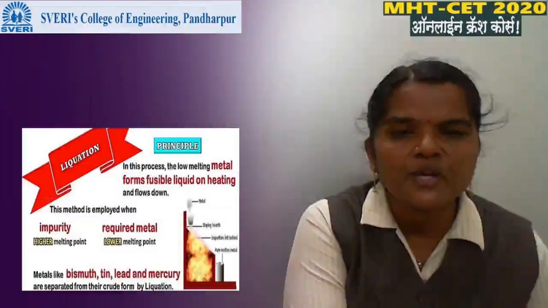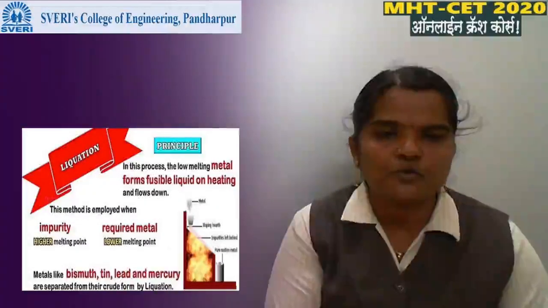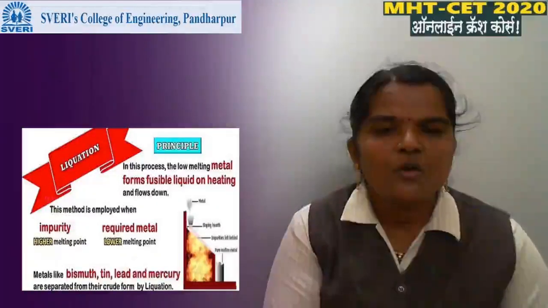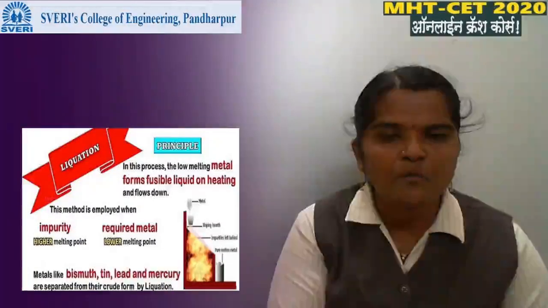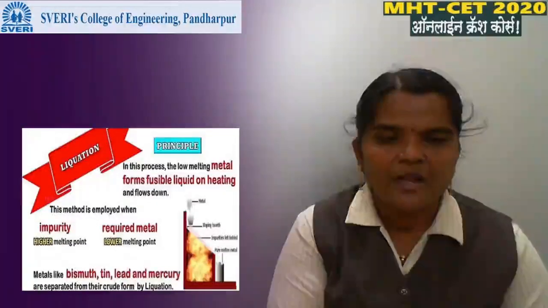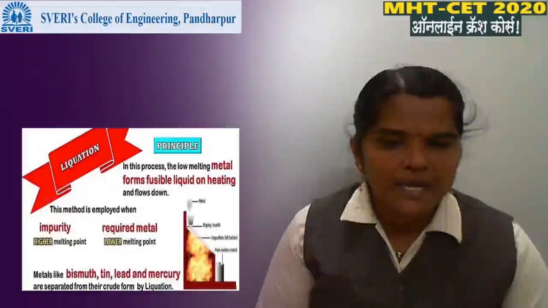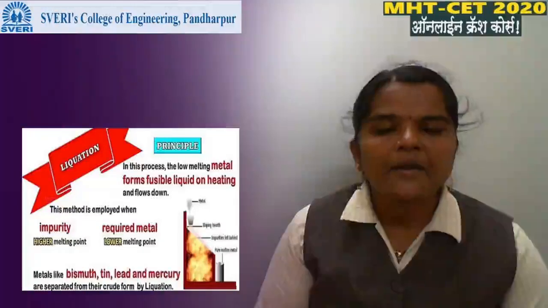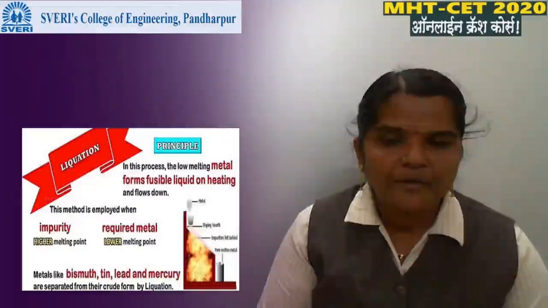Then the second process of refining of ore is liquefaction. The principle of this method is that a low melting metal forms a fusible liquid on heating and flows down. Here the impurity has a higher melting point and our required metal has a lower melting point.